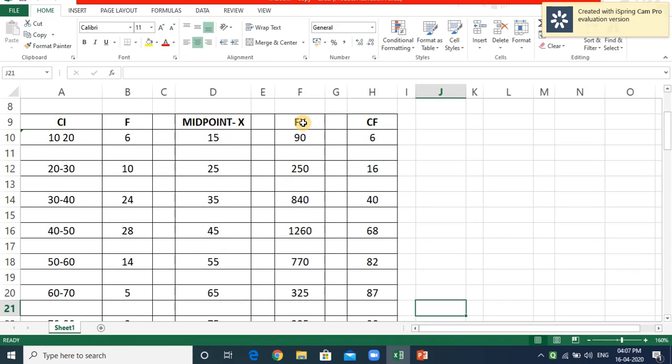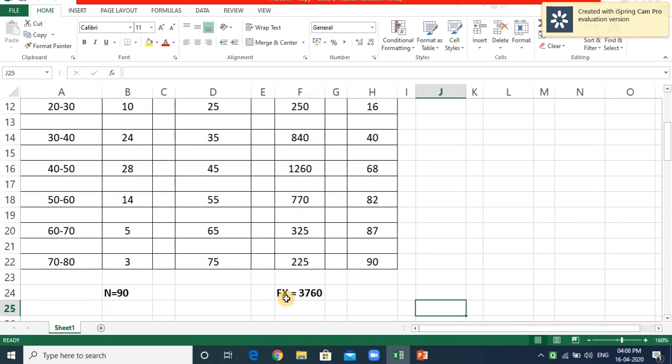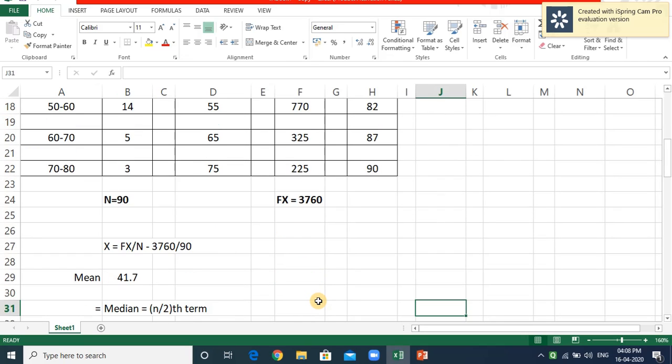Now we are going to find out the fx value, because the mean formula is sigma fx divided by n. We already have the n value. So for the fx value, we have to multiply f into x. 6 into 15 is 90, 10 into 25 is 250, 24 into 35 is 840, and so on. Then we got the total fx value, that is 3760.